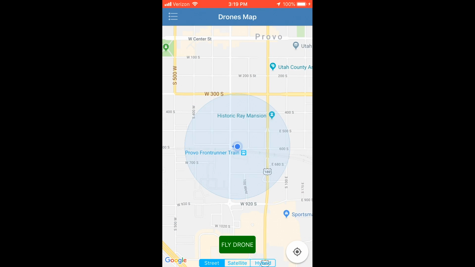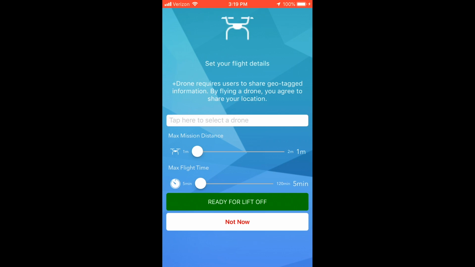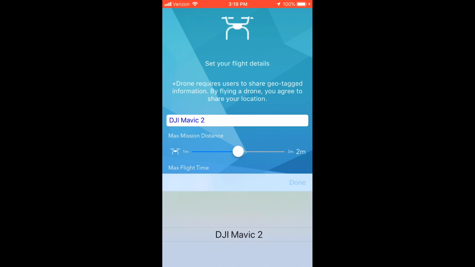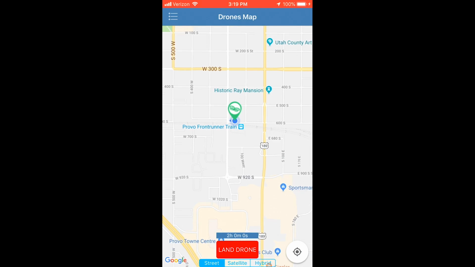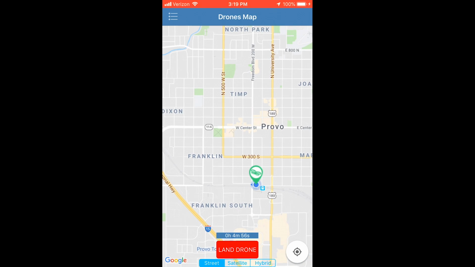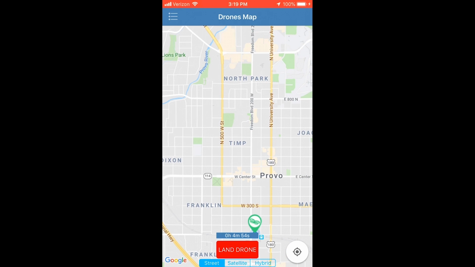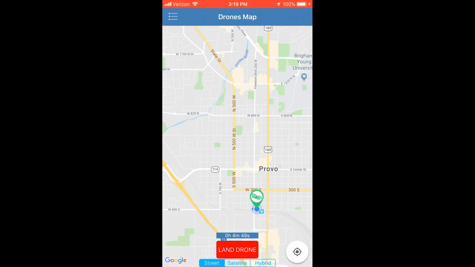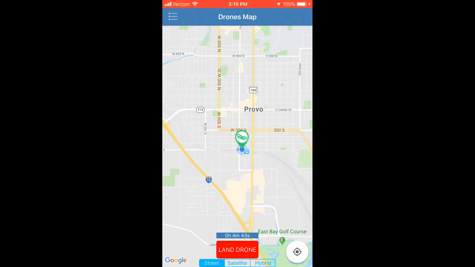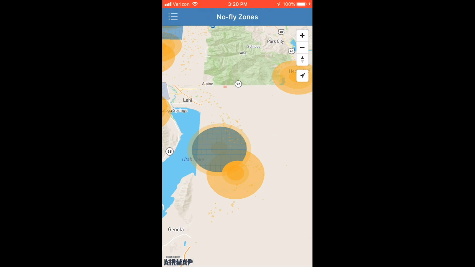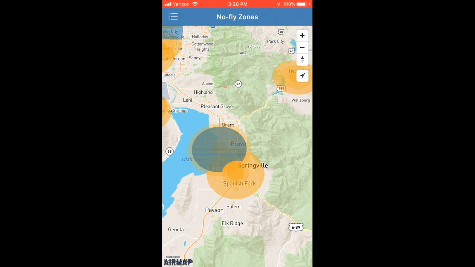Another feature that I think is cool with this app is that you can actually set up a drone within the app and then do a flight, click ready for liftoff, and then any other pilots who are flying their drone as well in the same area, they can see your drone and you can see theirs. However, I don't think there's a lot of users behind this app, so this doesn't really provide much help or useful value.